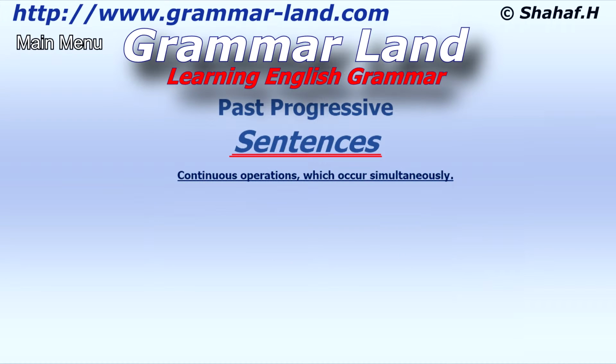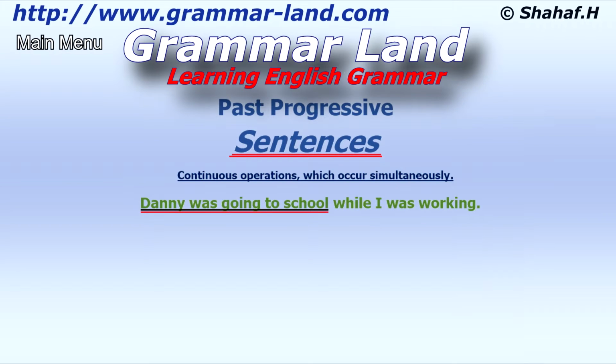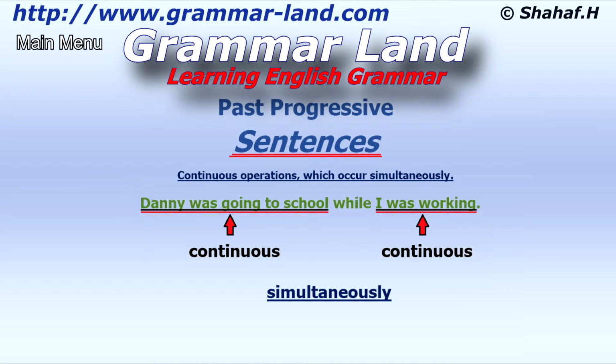Finally, let me give you an example for several continuous operations, which occur simultaneously. Danny was going to school, while I was working. Here, we also have two actions. Both of them occur simultaneously. The first one is, Danny went to school. The second is, I was working. Danny's going action is continuous, as well as my working action. We can see here two continuous operations, which occur simultaneously.